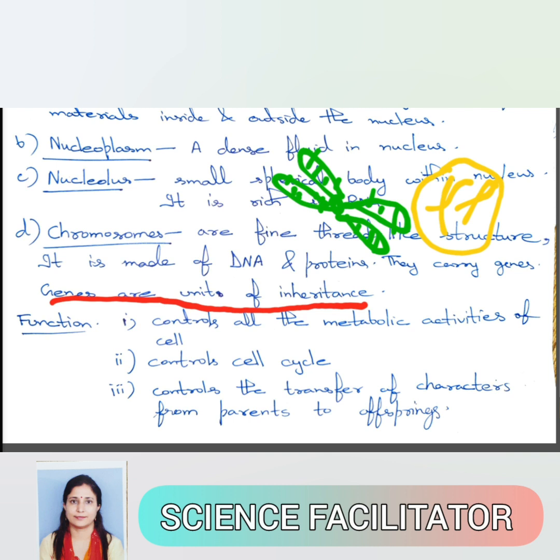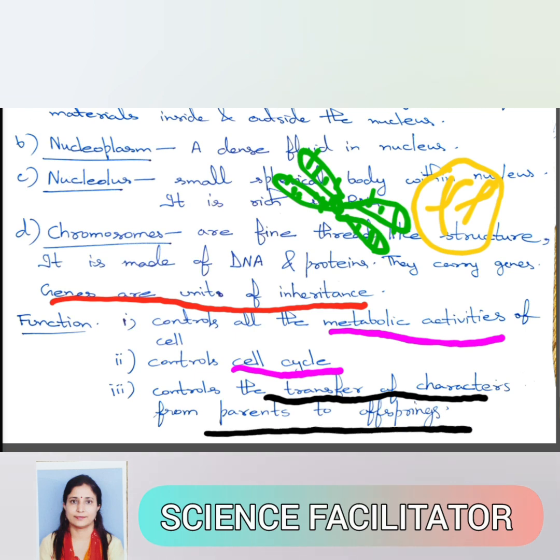And what are the functions of the nucleus? It controls whatever chemical reactions are occurring. All the chemical reactions are known as metabolic activities. It controls all the metabolic activities of the cell. It also controls the cell cycle, that is, it controls at what time cell division will take place and how cell division will take place. And the third main function of the nucleus, it controls the transfer of characters from the parents to the offspring.